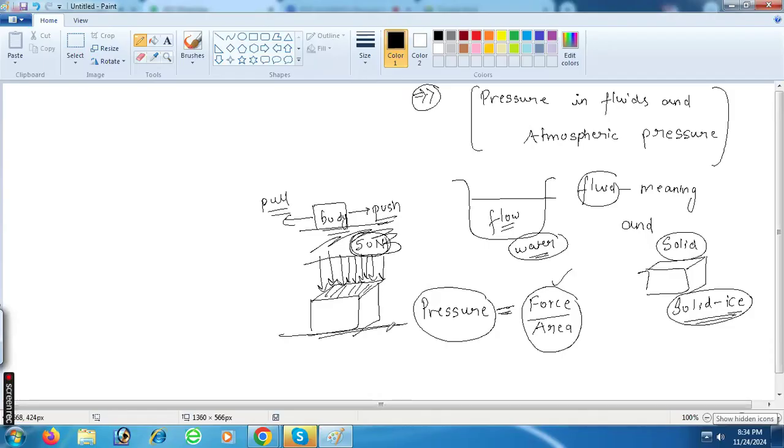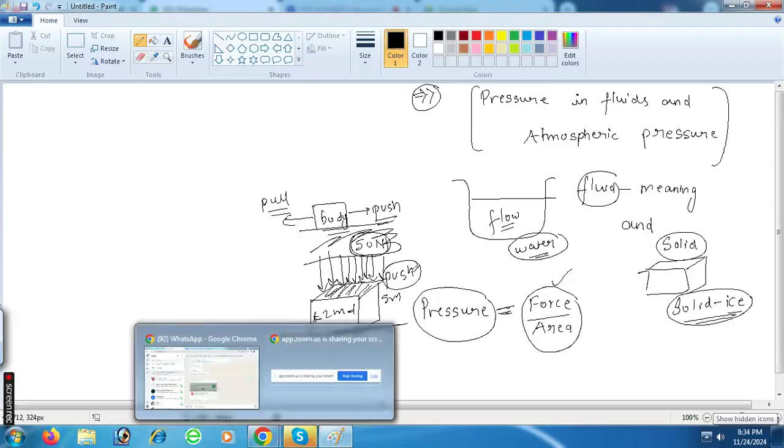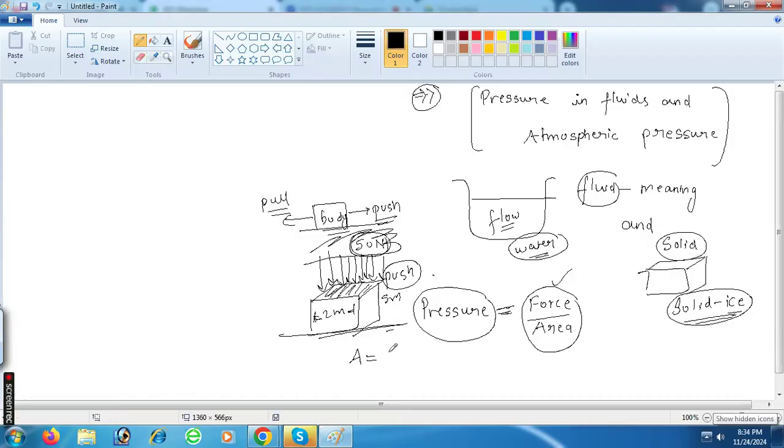And 50 Newton is the force which will push the cube, right? Yes, sir. Suppose this cube has length 5 meters and width 2 meters. Can you understand this? So area should be what? 5 cross 2. It will be 10 meters square. Correct? This is the area. Yes, sir.